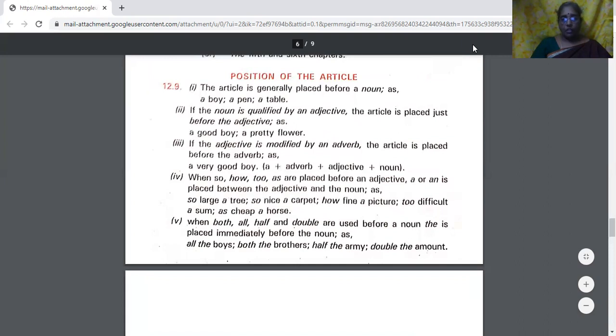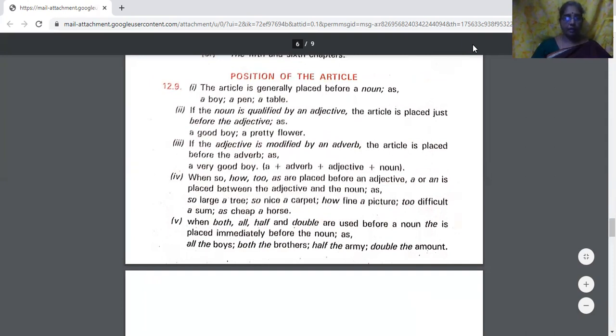If the adjective is modified by an adverb, the article is placed before the adverb. We have seen a boy. Then we made it a good boy. Now, we make it a very good boy. A is the article, very is the adverb, good is the adjective, boy is the noun. So, where should the article be? The position of the article.